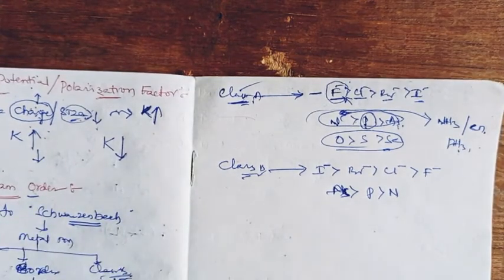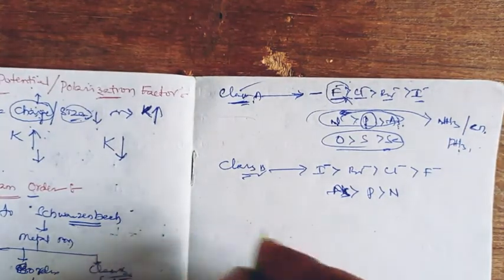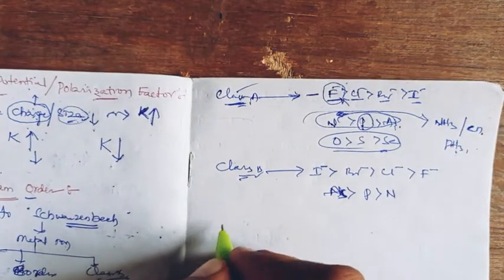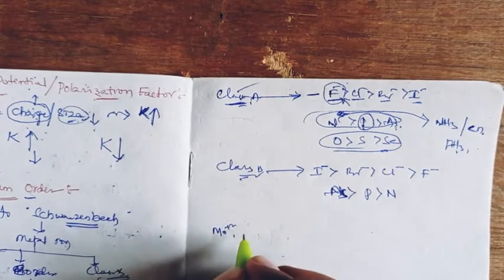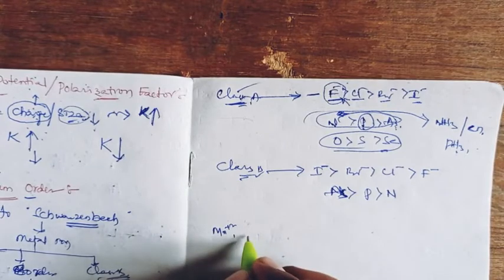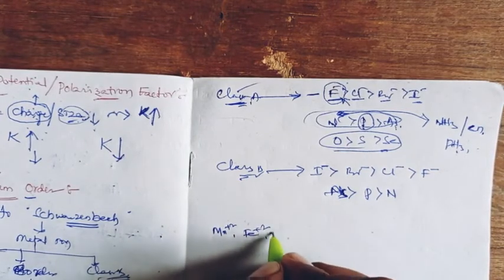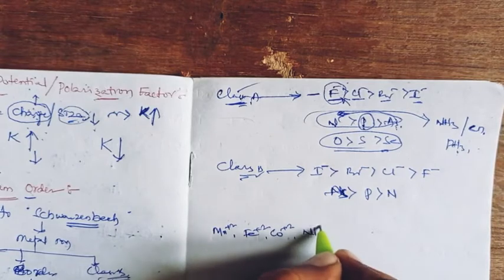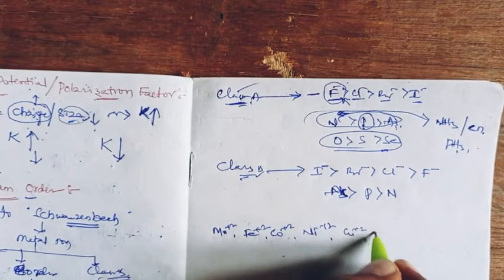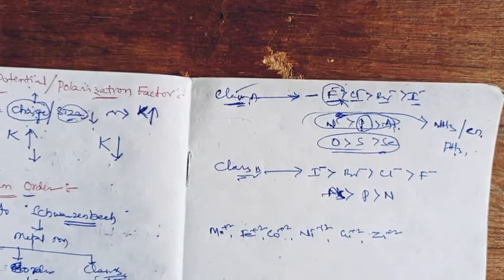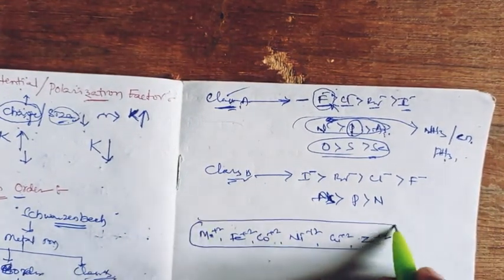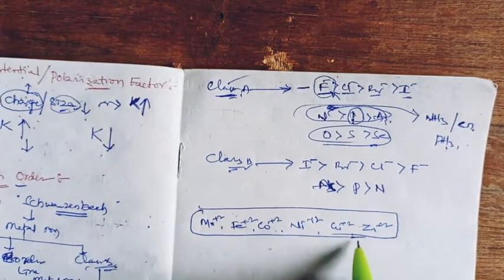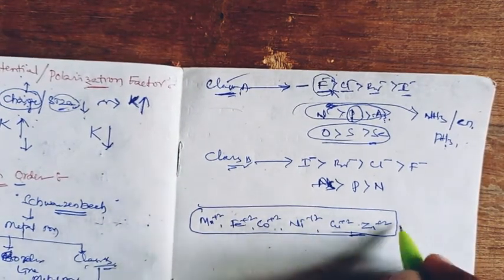And here Irving and Williams suggest the order considering the borderline metal ion stability constant, considering the different 3d metals: manganese, iron, cobalt, nickel, copper, zinc, when considering plus 2 charged borderline 3d metals.